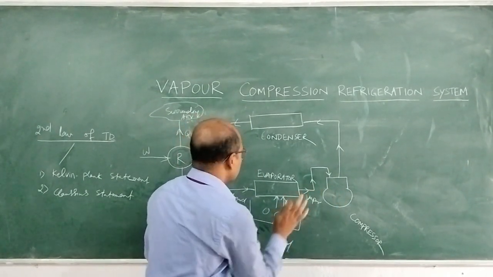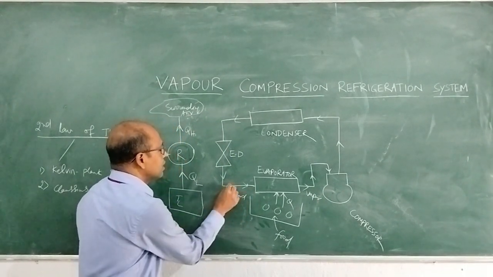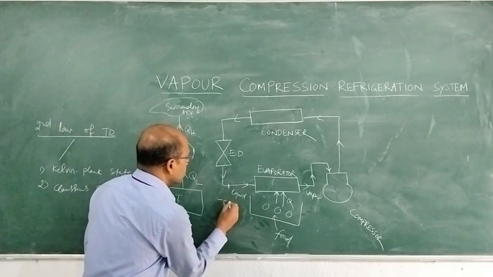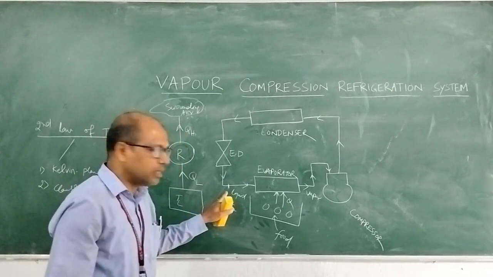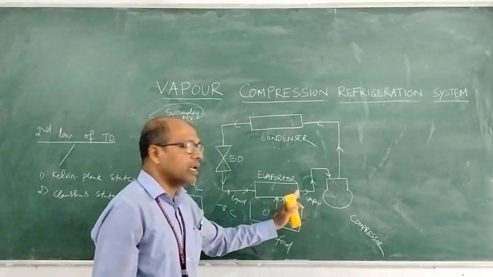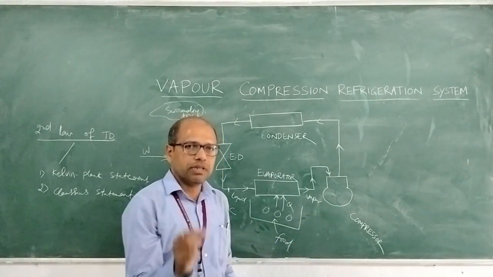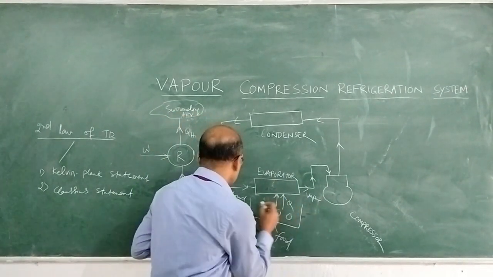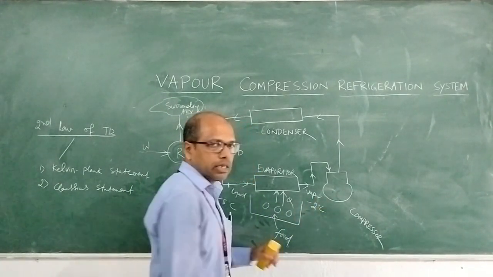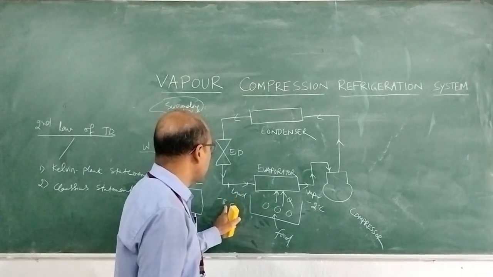After the evaporator, the vapor refrigerant goes to the compressor. What is the general temperature of the refrigerant? That is -2 degrees, or -5 degrees. The refrigerant has this type of temperature. After liquid is converted to vapor, there is mainly a phase change, but there is a little bit of temperature increase. Let it be -5 degrees to -2 degrees centigrade. The refrigerant has a temperature less than -5 degrees centigrade.